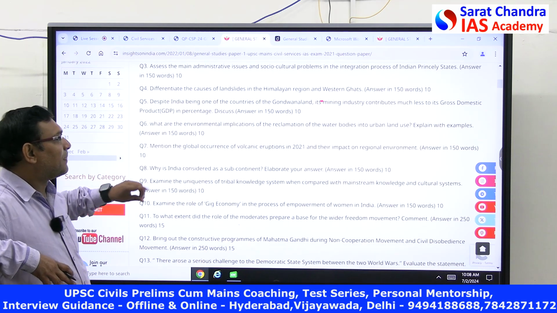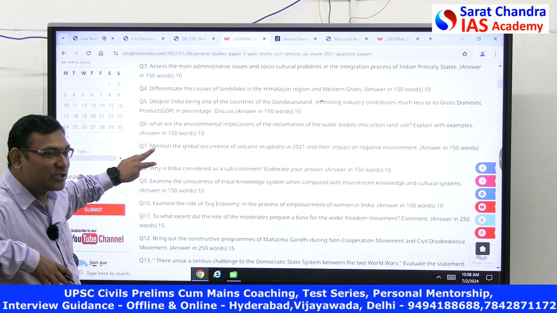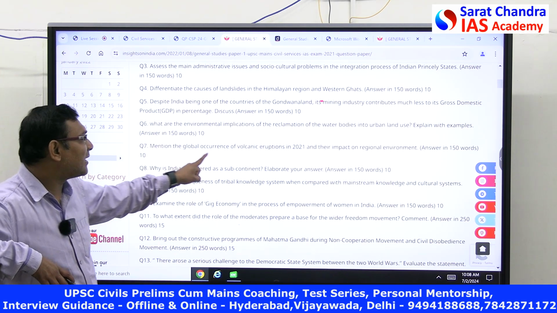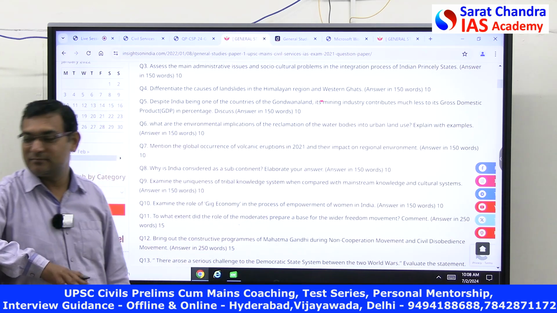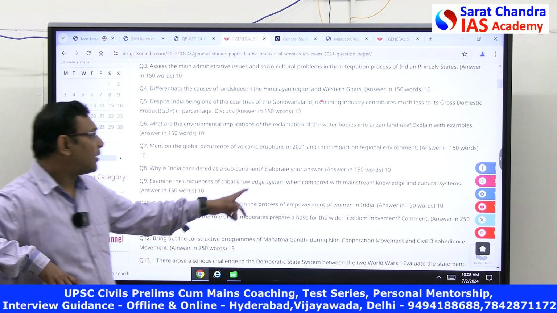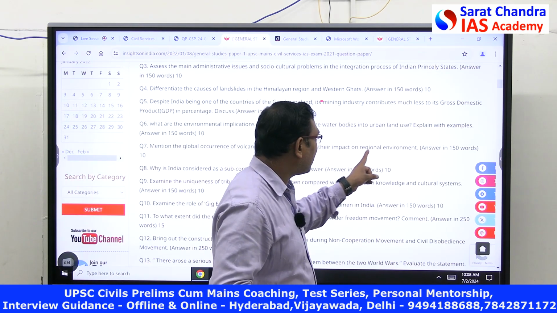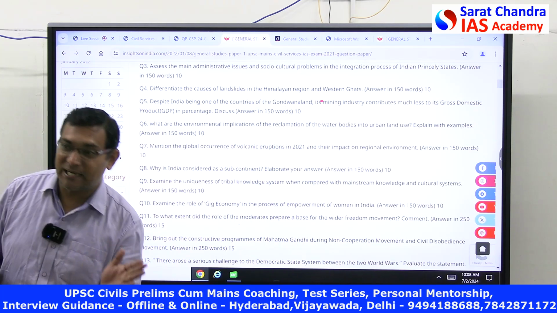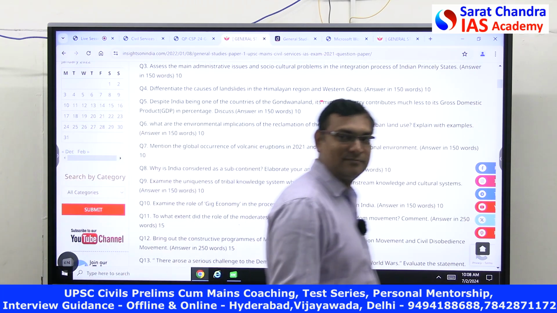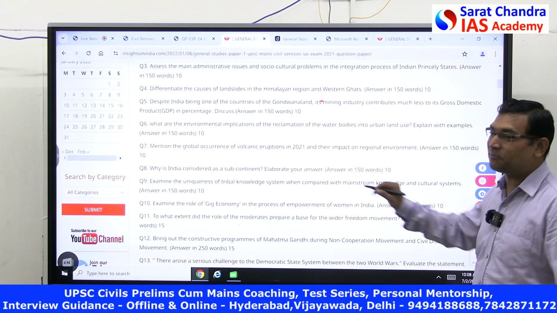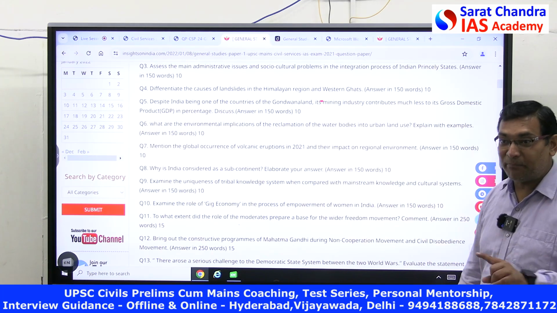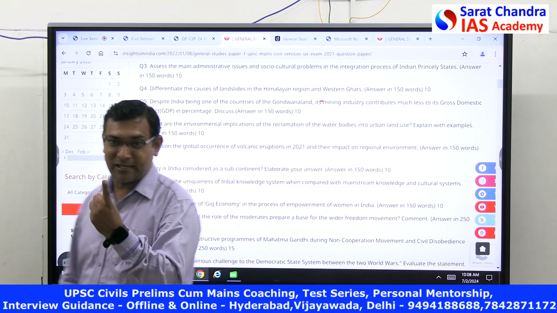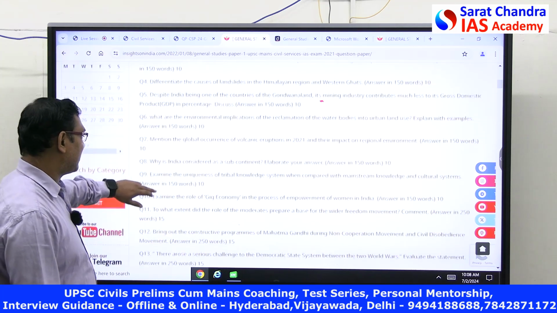Then the seventh one is a combination of both environment and geography. Mention the global occurrence of volcanic eruptions in 2021 and explain their impact on the regional environment. Regional environment means that particular area, the environmental impact wherever there is an eruption taking place. Point clear? Right. So, you can see this.